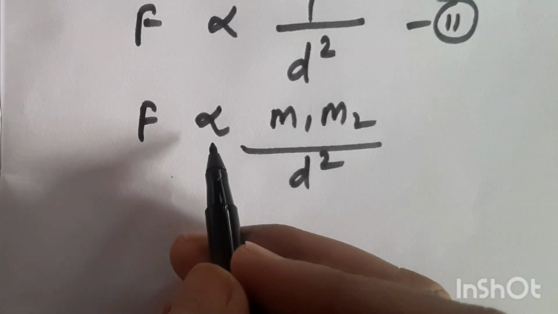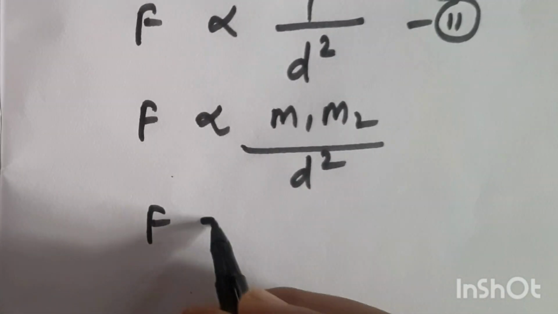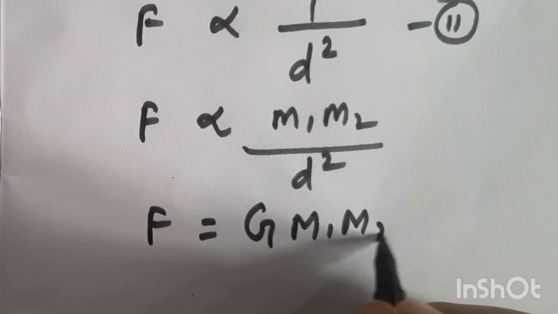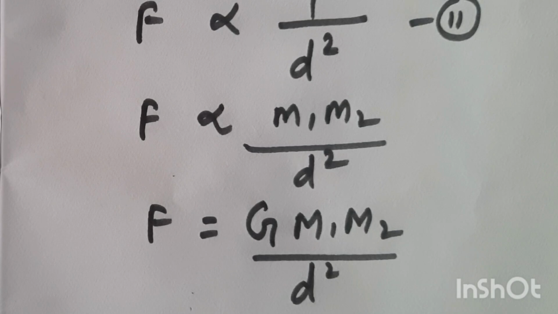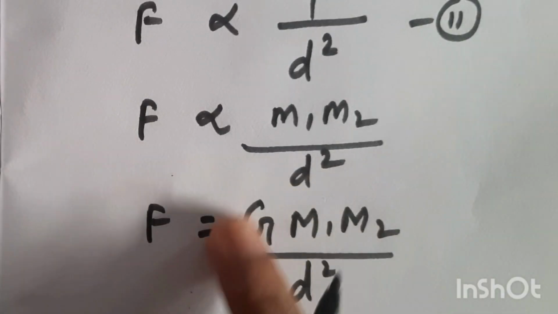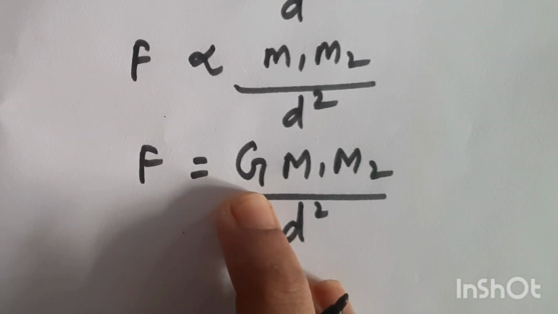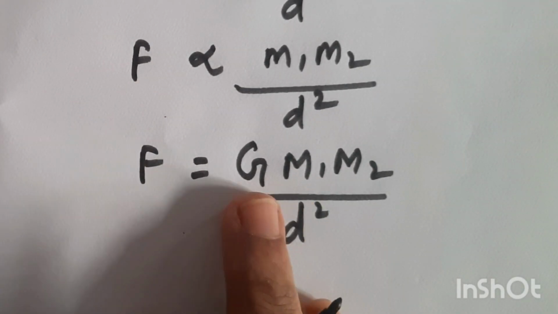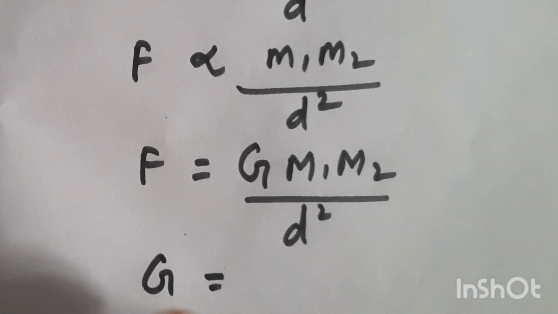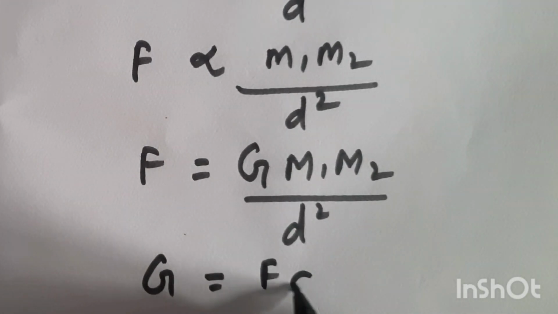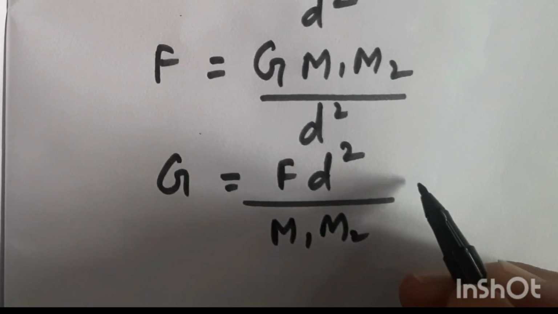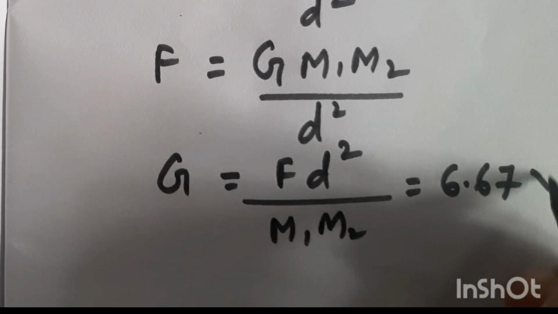Whenever we get a proportionality sign, to remove it we need to use a constant. So let the constant be G. Now F is equal to G m1 m2 by d square. Here m represents the mass of the earth and d represents the radius of the earth. As all the other values are known, we can find the value of G. G is a constant, but we can find its value by applying the values of the given terms. G will be F d square upon m1 m2. If we put in all the values, we get G as 6.67 multiplied by 10 raised to minus 11.